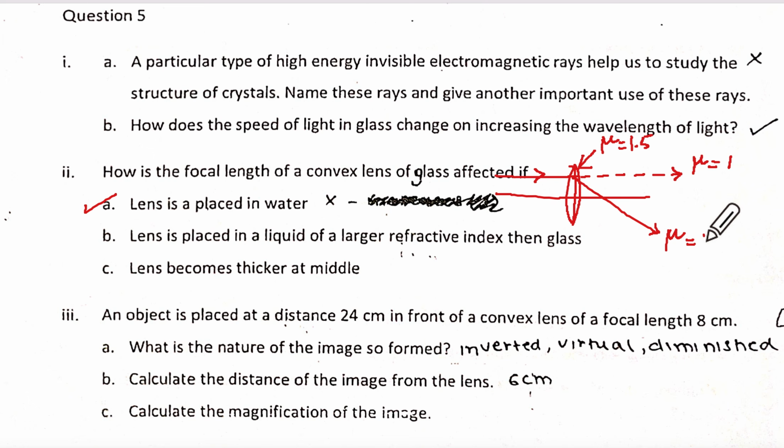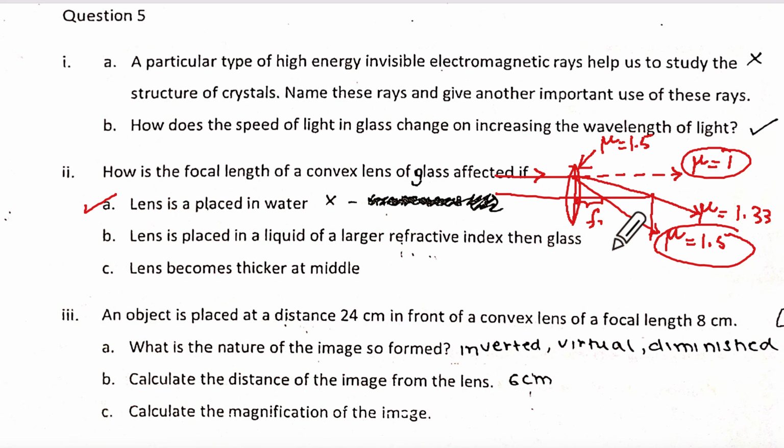This is when mu is 1.5. But when it is surrounded by water, the refractive index will be lesser than this, so it should go this way. See, mu equal to 1, mu equal to 1.5, and 1.33 will be in between. Does it make sense? So the initial focal length is this one, but now the focal length is this much.